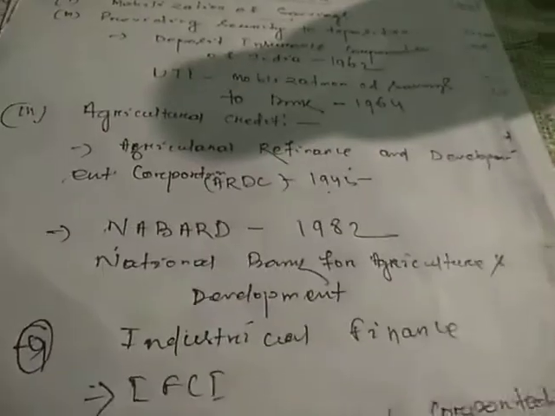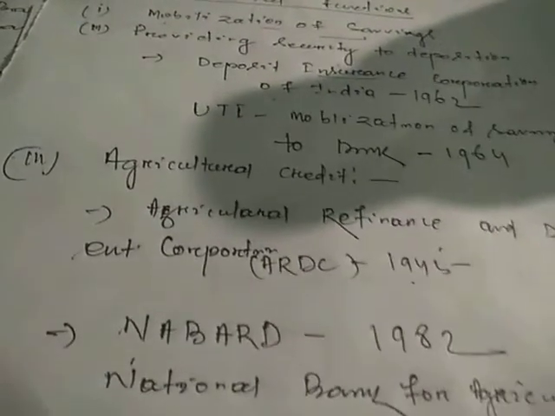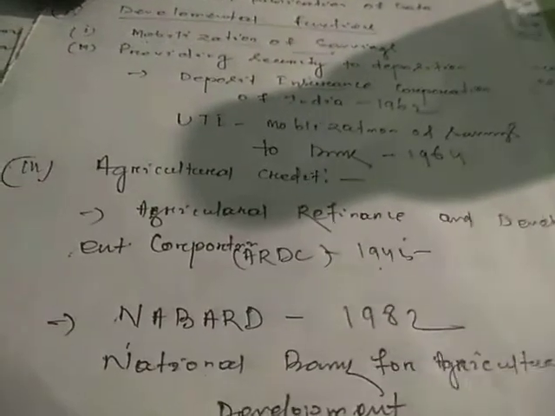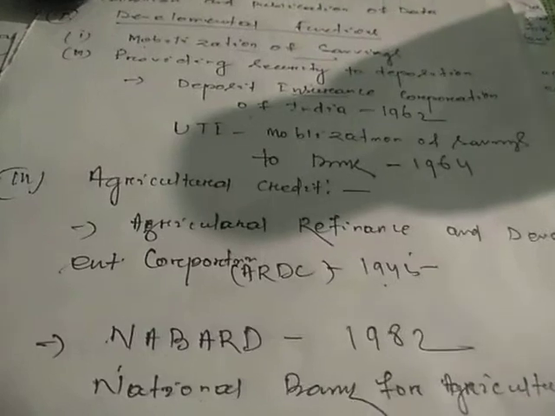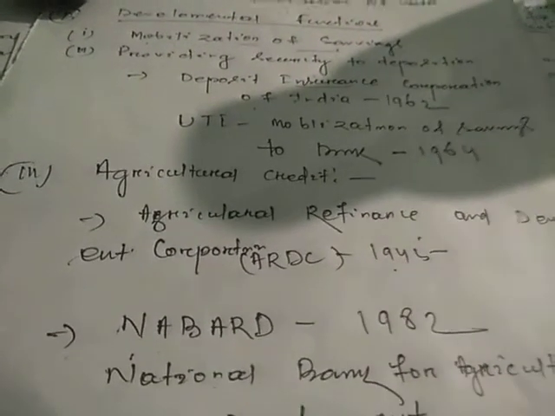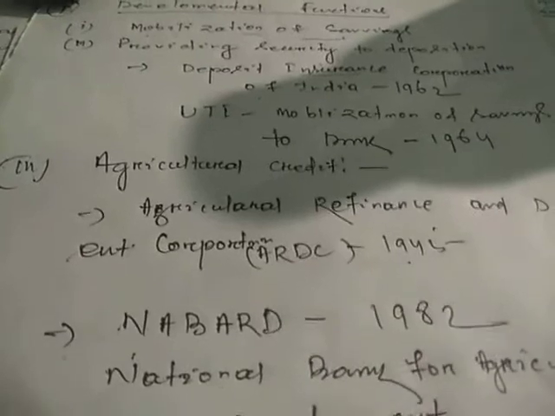As you know, the agricultural sector is an important sector in India. 80% of people depend upon agriculture. That is the reason we depend maximum on agriculture. If our agriculture sector is developed, then the country's economy will develop. Now you see, this time the budget also depends upon agriculture, because the government thinks that if we develop our agriculture sector, then our GDP, as already discussed in the last class, will grow.